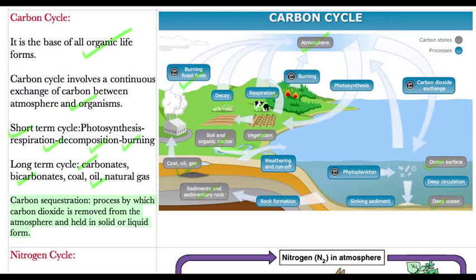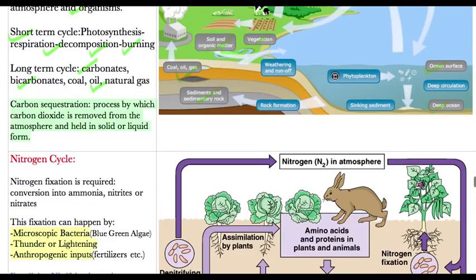So these are the ways of storing carbon, and these are the ways of releasing carbon: decay, burning, and respiration. So I think you got this, and then we'll come to the nitrogen cycle.